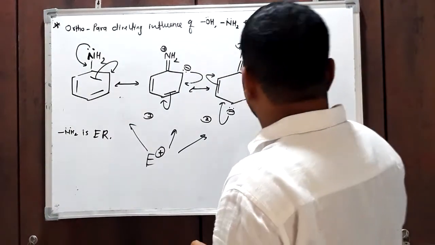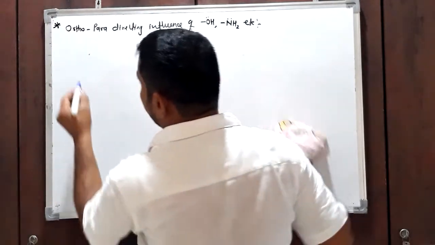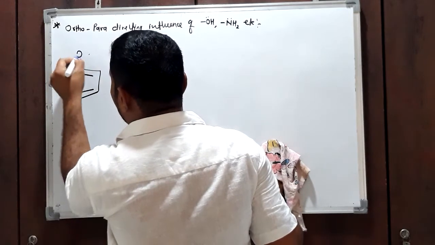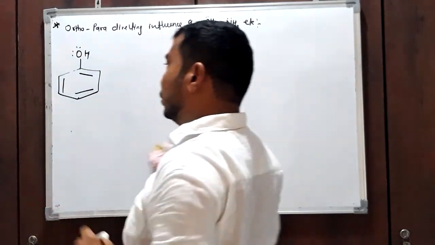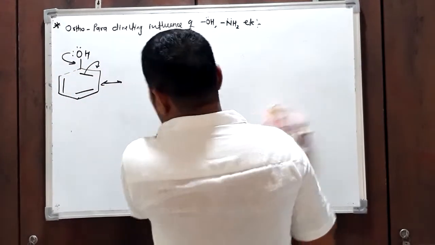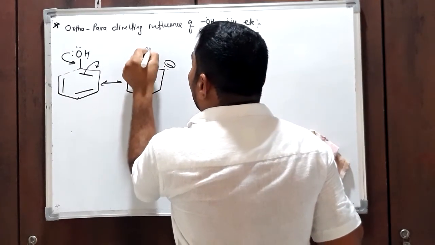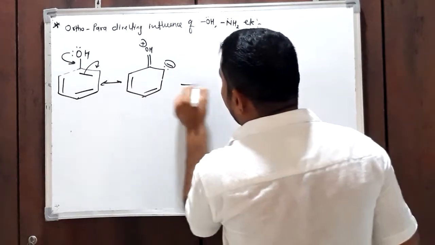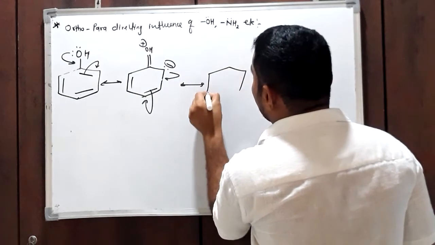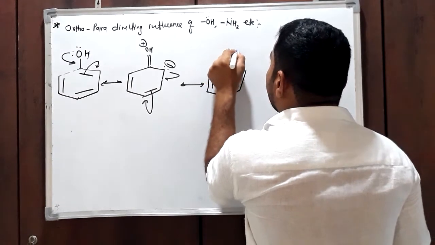Similarly, suppose a benzene ring has an OH group. Then see what happens. The same structures are obtained here also. We know this OH group is electron-rich and releases its electron, and you will get similar structures. In all these structures, only the ortho and para positions gain negative charge and not the meta position. The meta position remains as it is. Okay, like this.